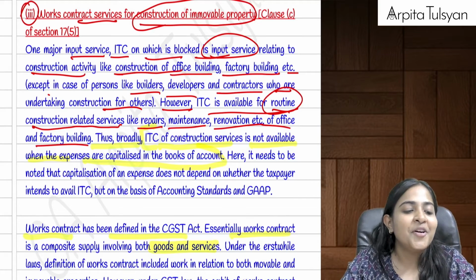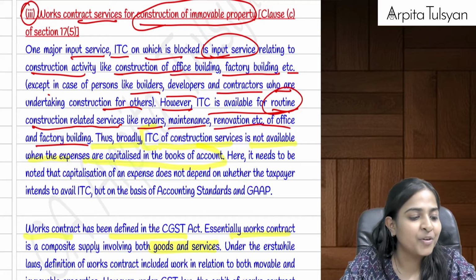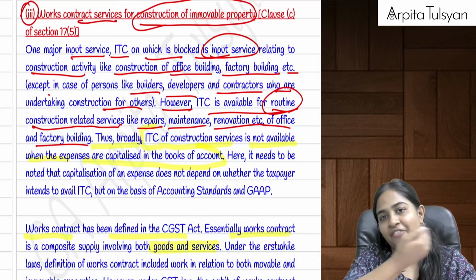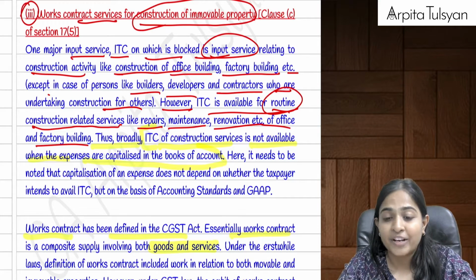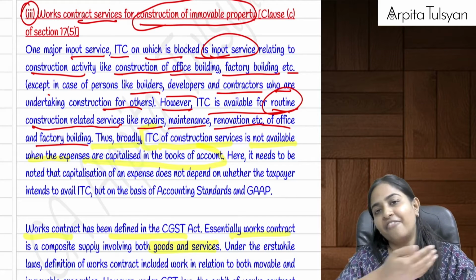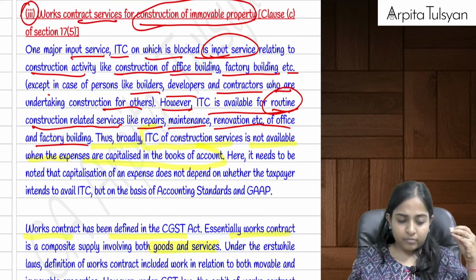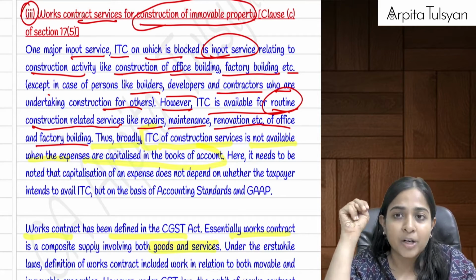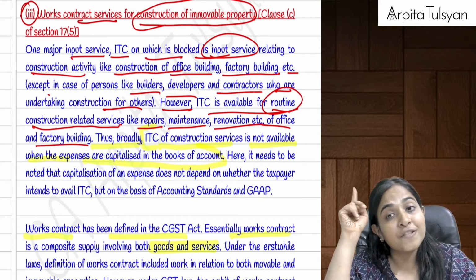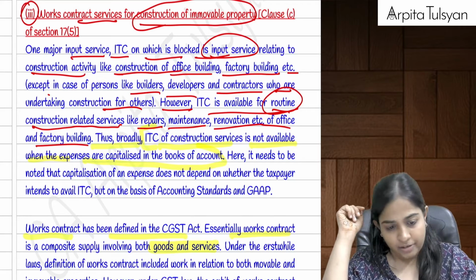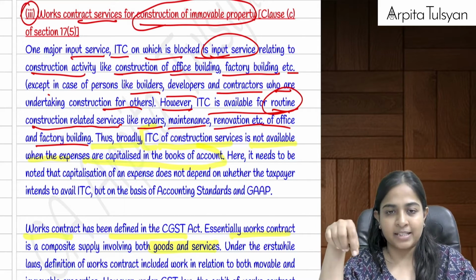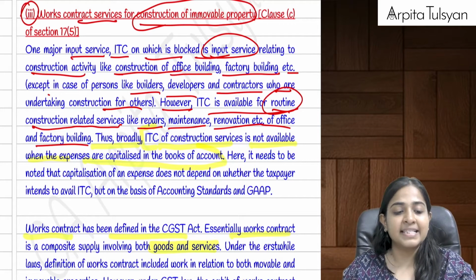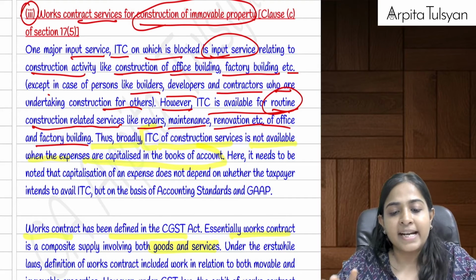Okay, next going on to works contract services. The third and fourth points we are going to do together: works contract services and self construction. Suppose I avail any works contract services for construction of an immovable property, a service where goods and services both are involved. For the purpose of GST, as already studied in Schedule 2, works contract service is considered as supply of service. Remember, it was deemed as supply of service. So when you are availing this particular service and you are getting an immovable property constructed, then ITC on the same is not available.